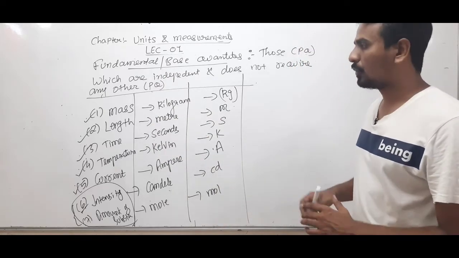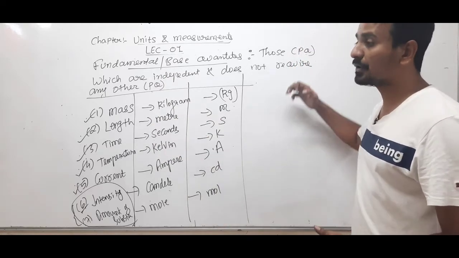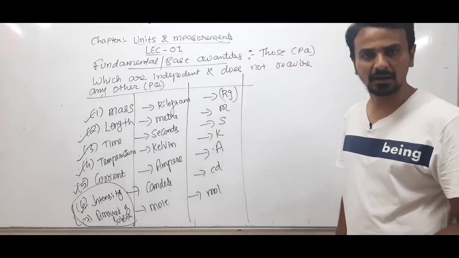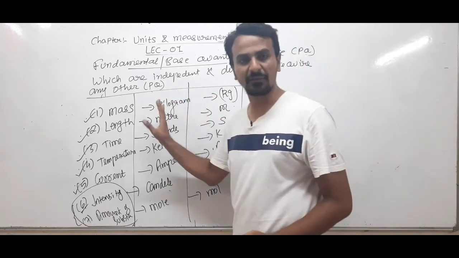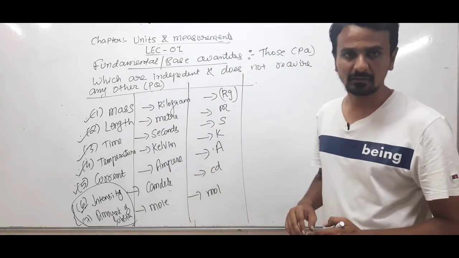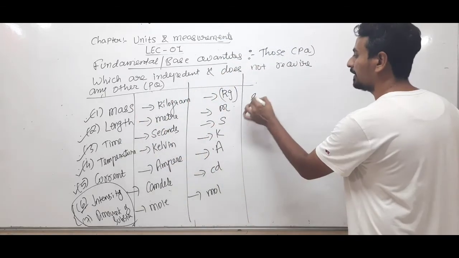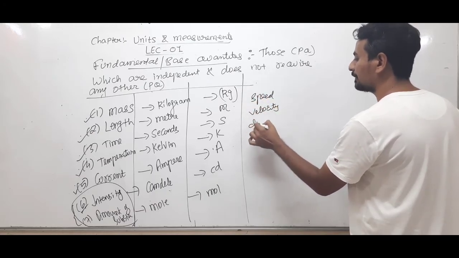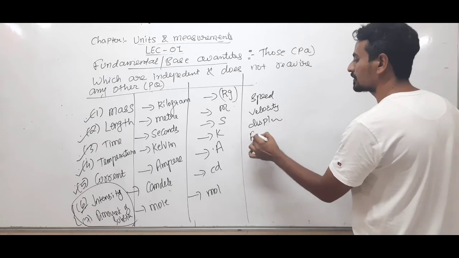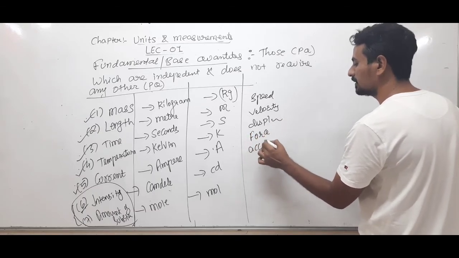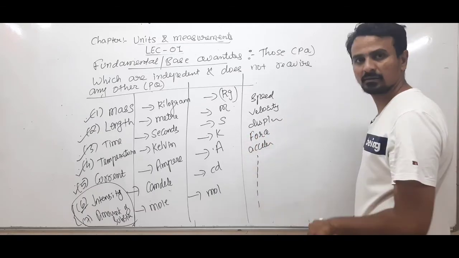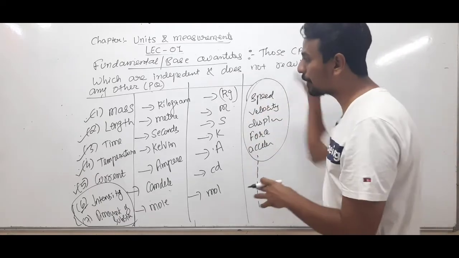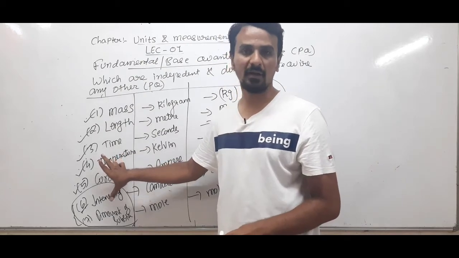Now, how do we derive the unit of other physical quantities from these quantities? Speed, velocity, displacement, force, acceleration, etc. are all derived from these fundamental quantities.